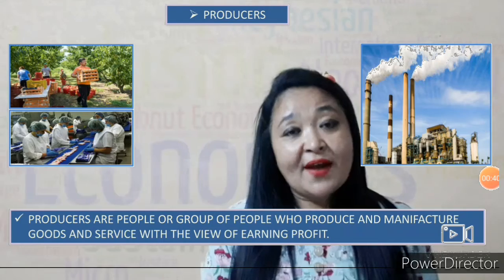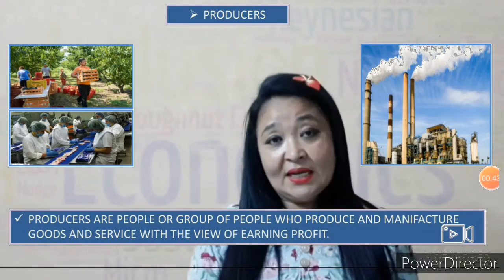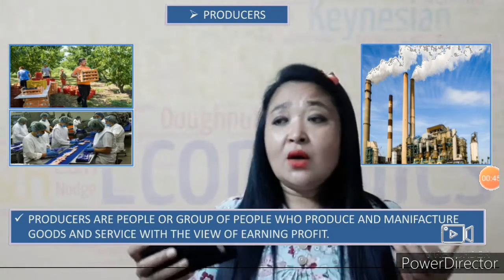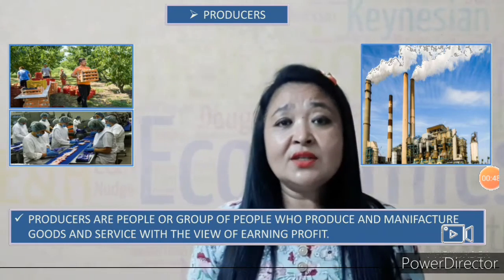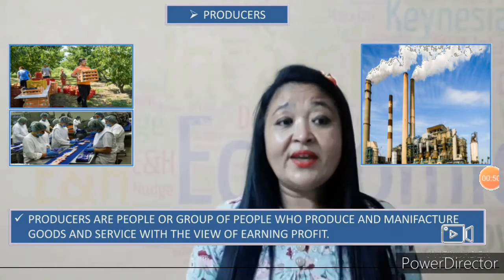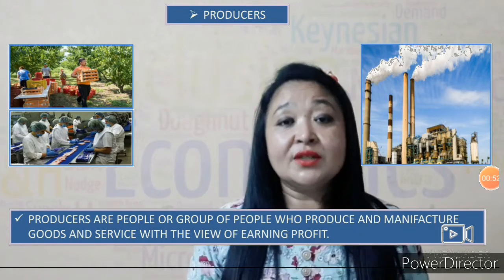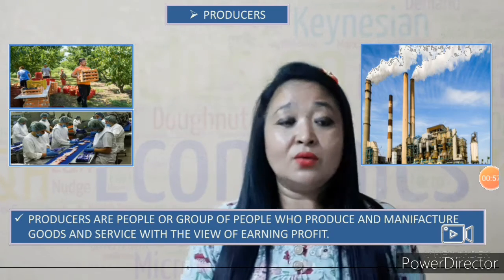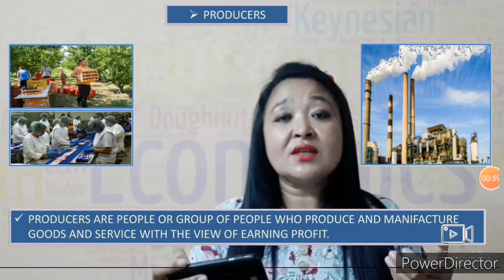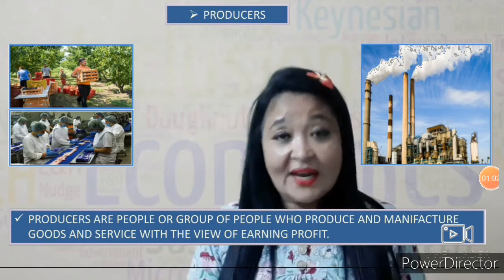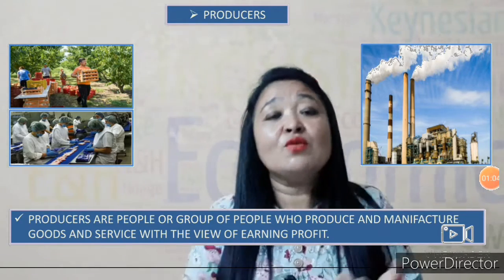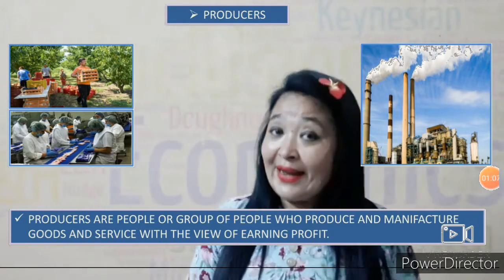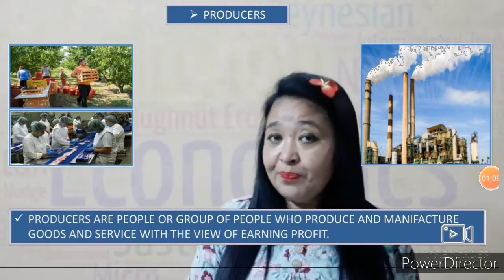Okay, let's go. First, producers are people or a group of people who produce or manufacture goods with the view of earning money. So who are producers? Producers are usually businessmen, isn't it? Why are they in the market? They are there to earn profit, right? So producers are people who are in the market to produce goods and services with the view of earning money. These producers usually make use of all factors of production like land, labor, capital to produce the product.